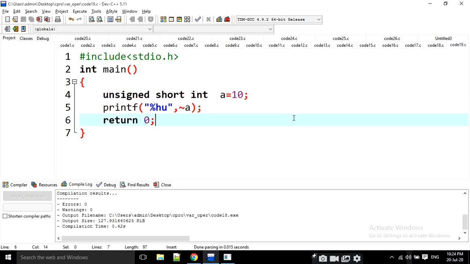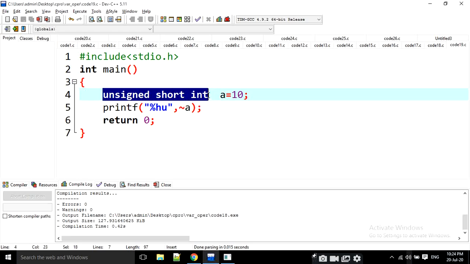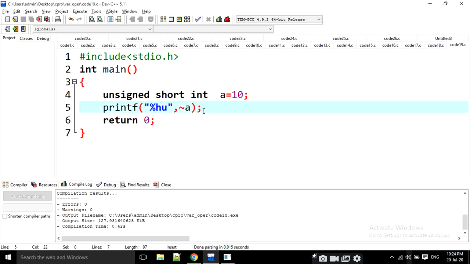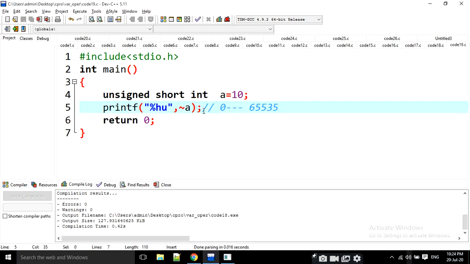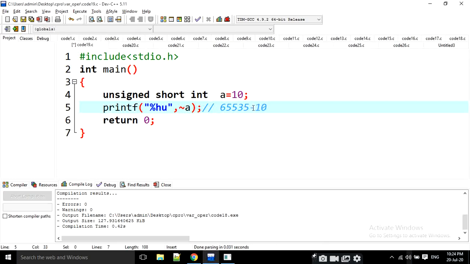19th question. Then look at here. If it is an unsigned short int, that means it is an unsigned value. That means there is no sign, only positive values. That is, it is going to be represented in between 0 to 65535. I am going to apply here the negation operator. Then what is going to happen? What is the highest value? 65535. 65535 minus 10 is equal to